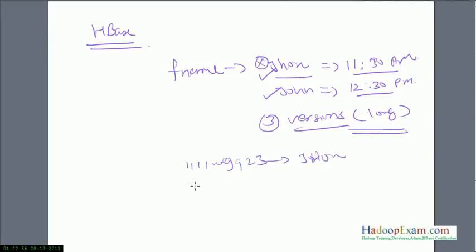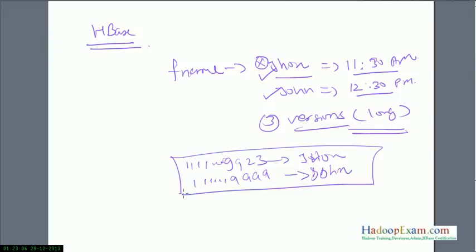The second is after some time they have changed it to the 999 to the actual value. So both the versions are stored. The benefit of this, sometimes there is a regulatory requirement. Whatever data was in your database, like some companies work in the finance world, they need the previous version of data as well to show for the regulatory requirement.